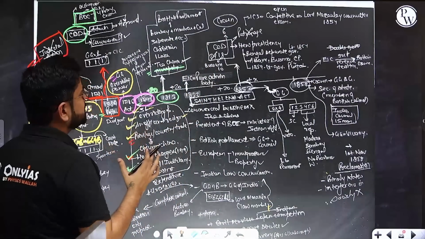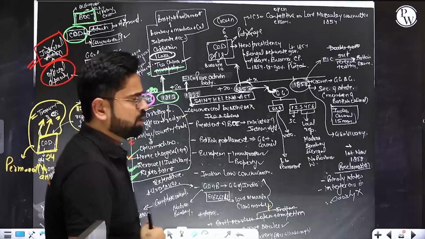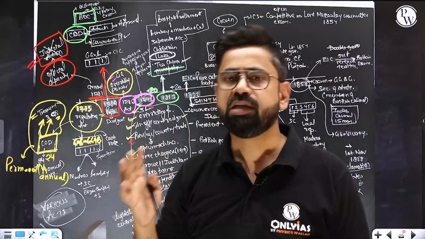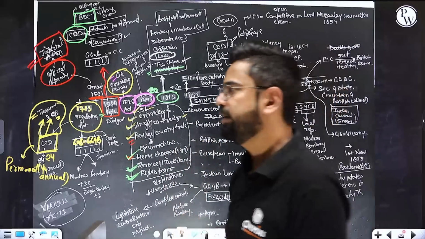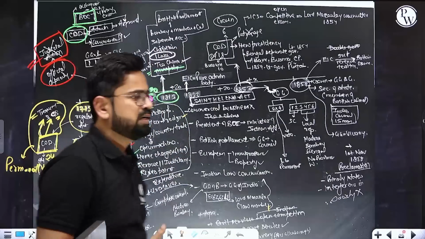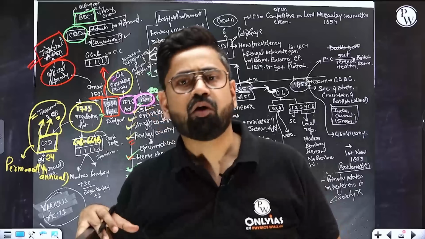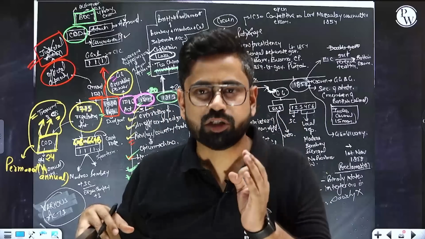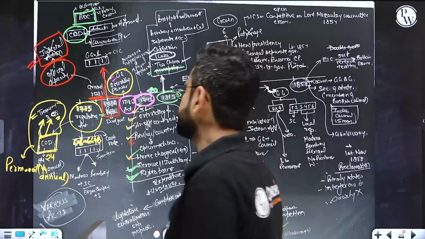For the very first time here, Britain decided that we have to spend some money on education as well. So it was decided that 1 lakh rupees will be spent on education every year. How it is supposed to be spent is something which has to be defined later. Also, Christian missionaries. Till this point, Europeans, or basically East India Company, were not interested in the spread of Christianity, and were not supporting Christian missionaries in their mission. But from here onwards, it was officially said that they were supposed to support the Christian missionaries. So Christian missionaries are also allowed.